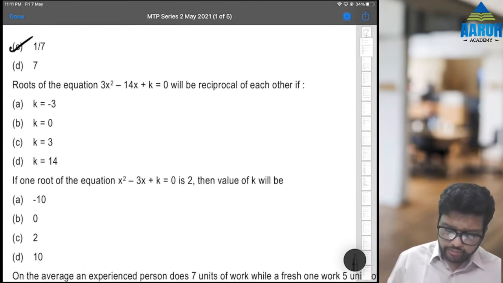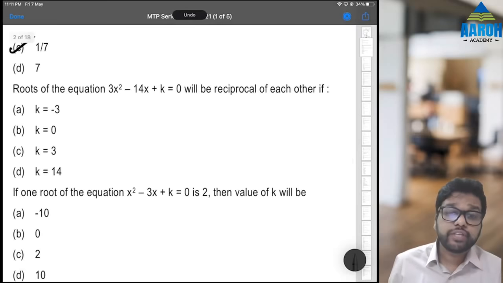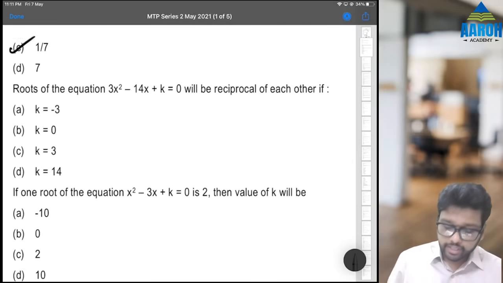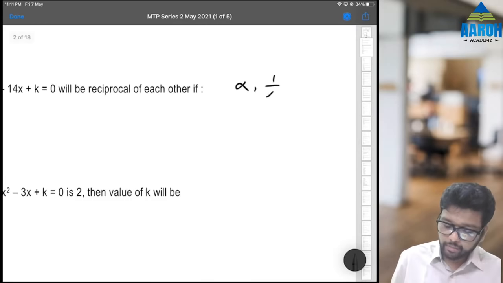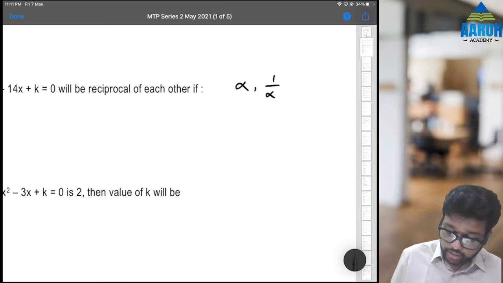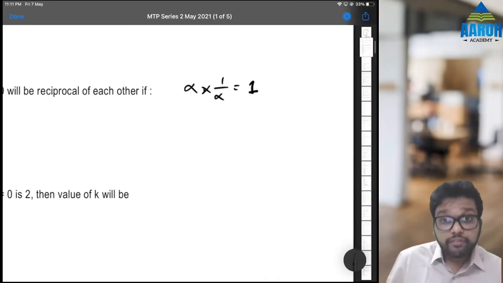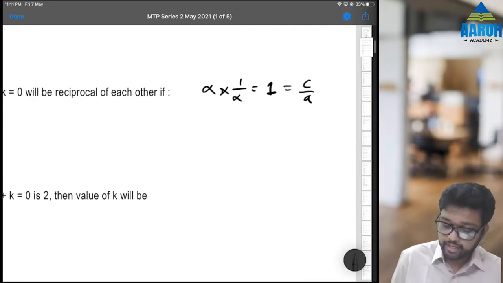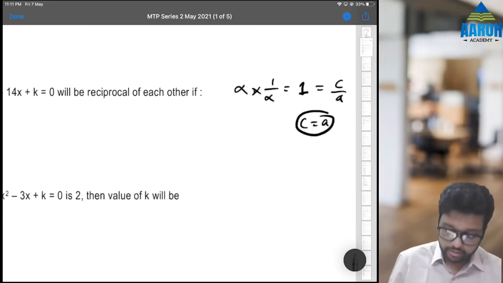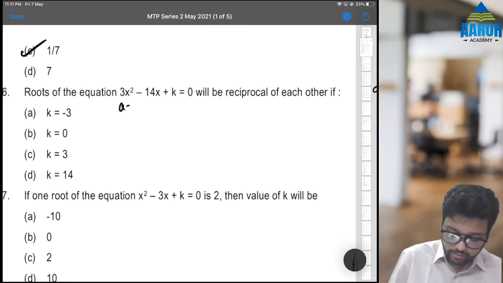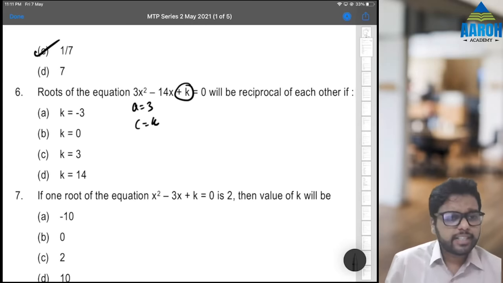Sixth, roots of the equation will be reciprocal of each other if. Understand, if roots are reciprocal, that means one is alpha, the other is 1 by alpha. In that case, the product of roots will be alpha into 1 by alpha, which is 1. But we know that the product of roots is C by A. That means C should be equal to A, because C by A is equal to 1. Now here we know that A is equal to 3 and C is equal to K. That means K is equal to 3. That's it. Option C.